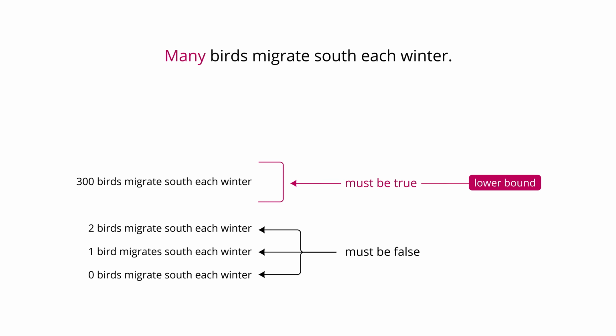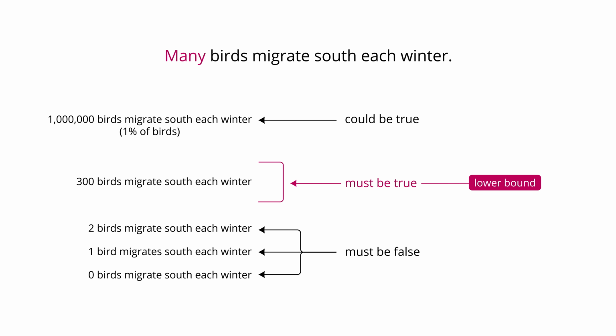This quantifier many makes no such claim. It does not claim anything about proportions. It is just a claim about quantity. Right? A large number, quantity. For example, maybe 1 million birds migrate south each winter. Yeah, sure. That's certainly enough to count as many. But what proportion of all birds is 1 million birds? I don't know. There are lots of birds. 1 million birds could be just 1% of all birds, right?